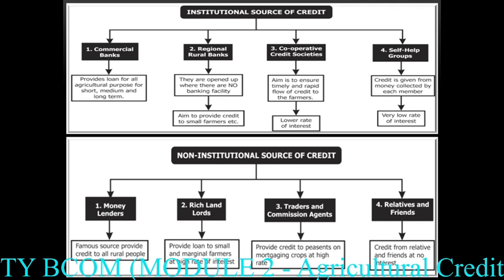And the last one is the relatives and friends. The farmers' relatives and friends provide credit facilities with no rate of interest. There is no interest, and in this non-institutional source of credit there is not that much procedure or formalities to be followed. Directly they can get the loan without applying, without any formalities or procedure.